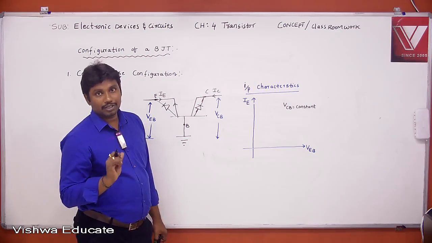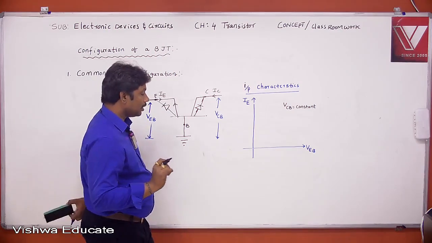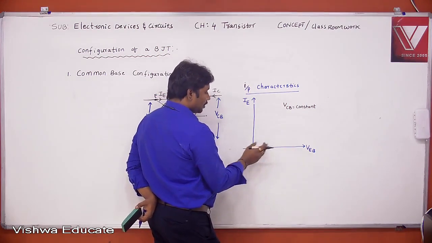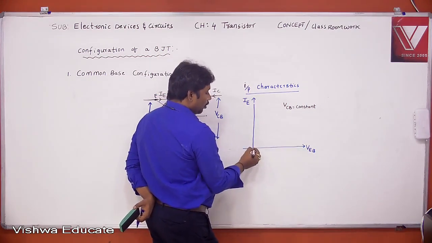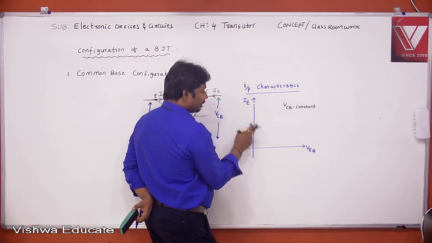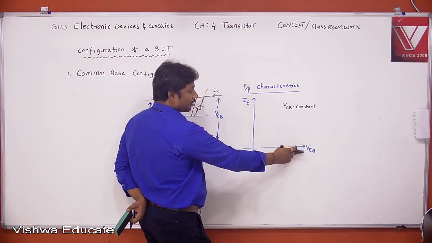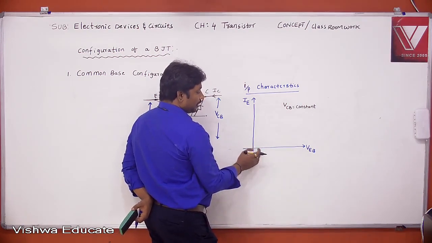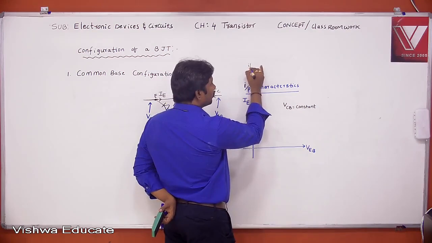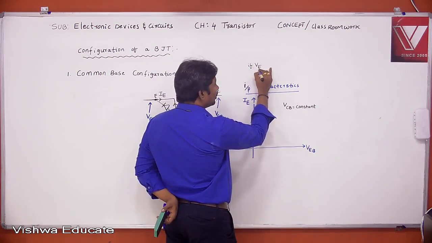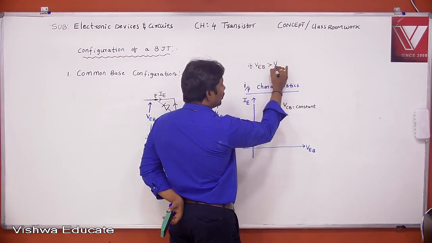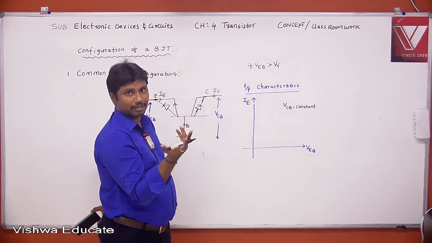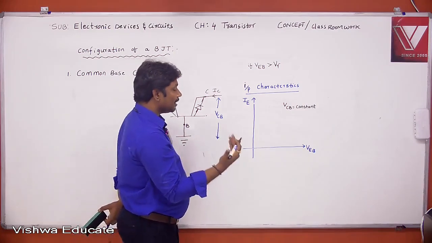Diode junction characteristics, right? See here, for small values of VEB, what about the emitter current? The emitter current is negligible. For small values of VEB, emitter current is negligible, right? If VEB is greater than the cut-in voltage, that may be silicon 0.7 or 0.3, what happens?